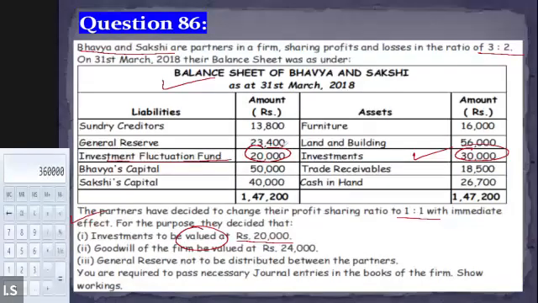That means we have already anticipated that the value of the investment may decline up to 20,000. But thankfully, the value of the investment only declined to 20,000. That means there is a reduction in the value of the investment by only 10,000. So tell me, this loss of 10,000 can be adjusted through the investment fluctuation fund, yes or no? Yes. So you already know how to treat the investment fluctuation reserve, na?